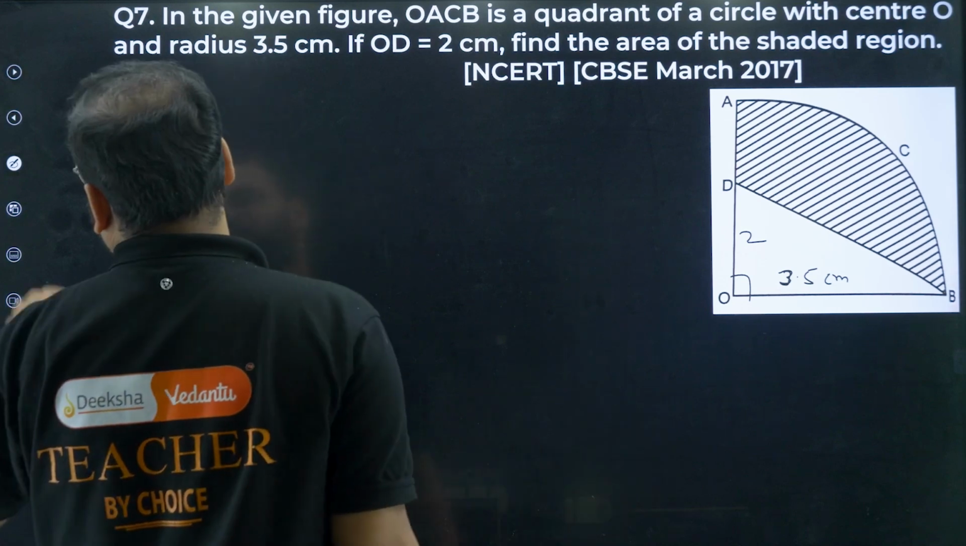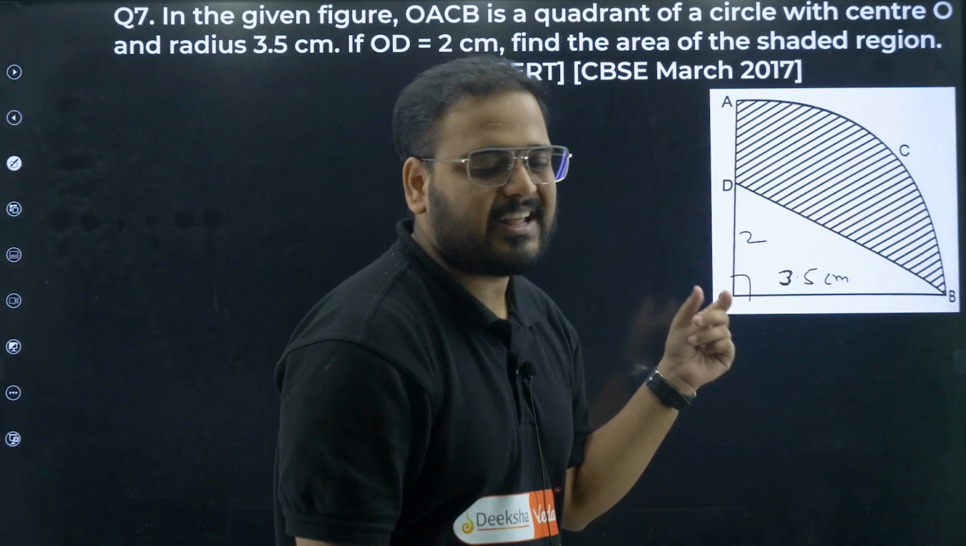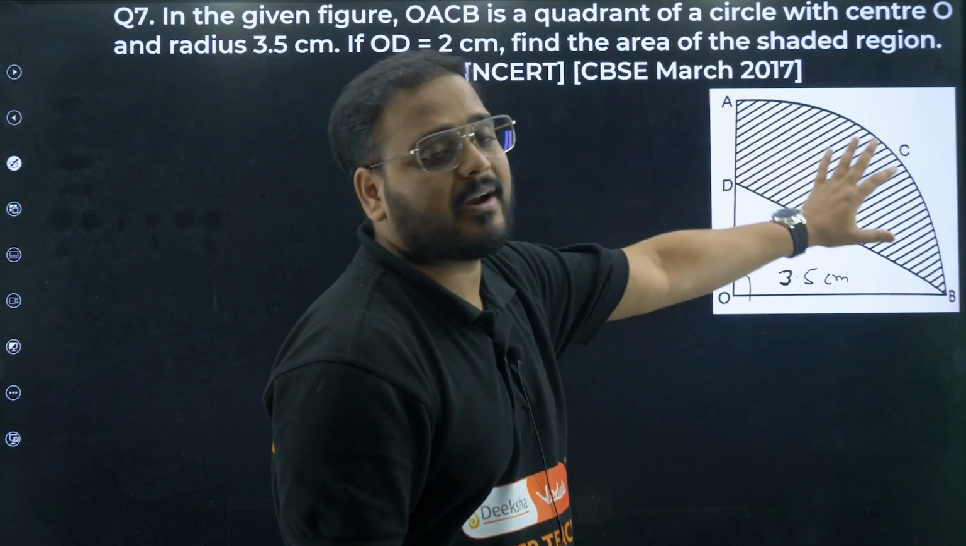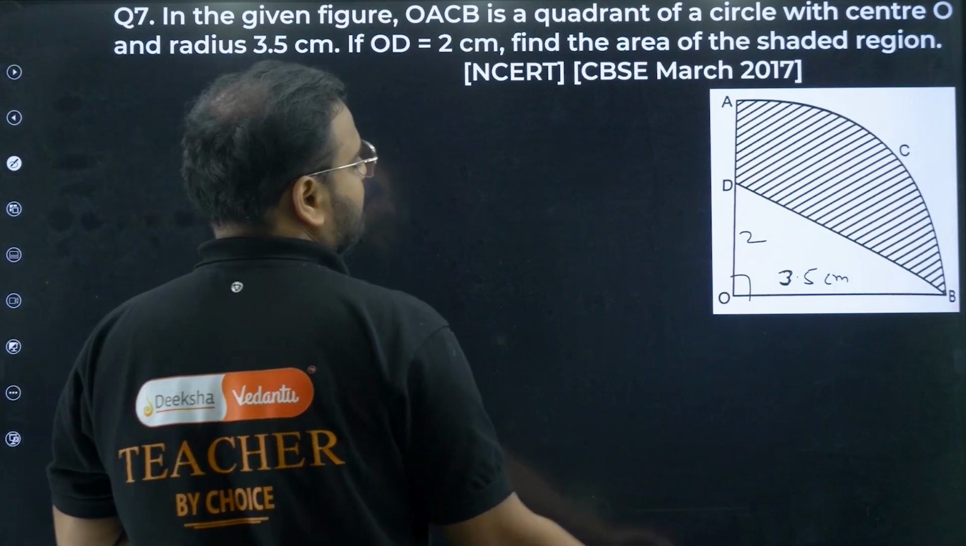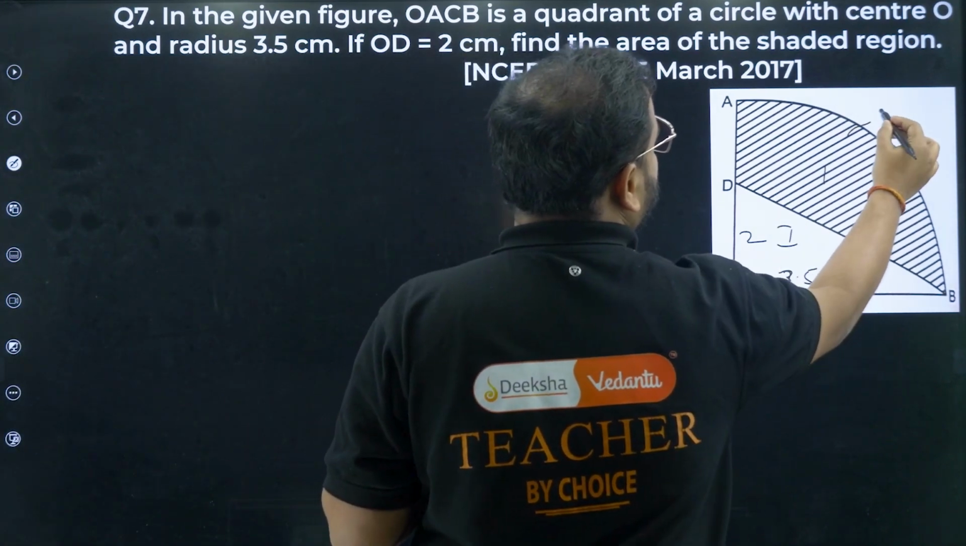Find the area of the shaded region. Think about it. If you take out from the whole quadrant area the area of the right angle triangle, you're going to get the area of the shaded region. So I can just quickly call this region 1 and this region 2.